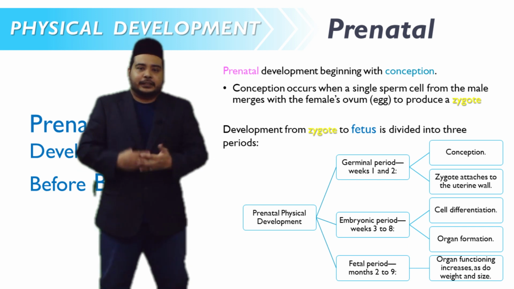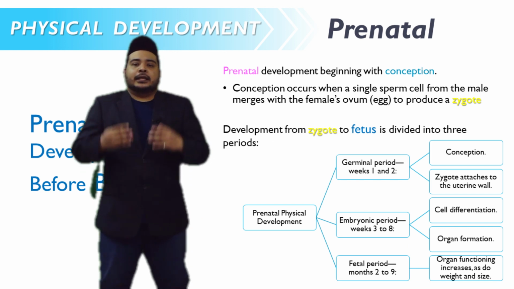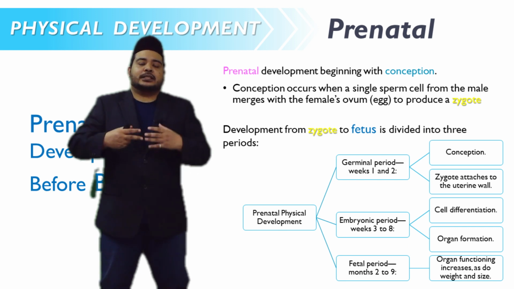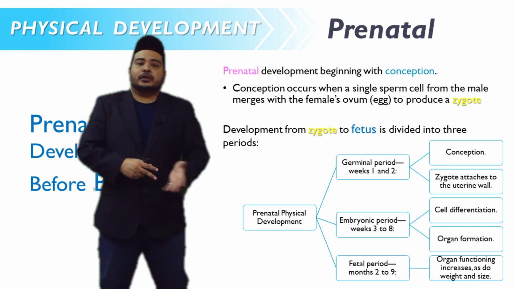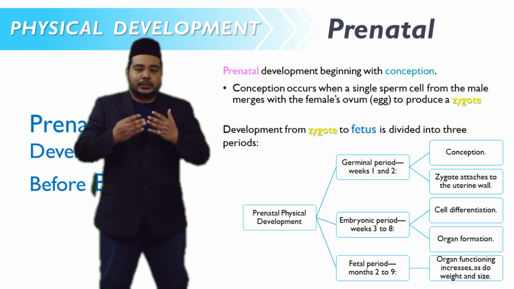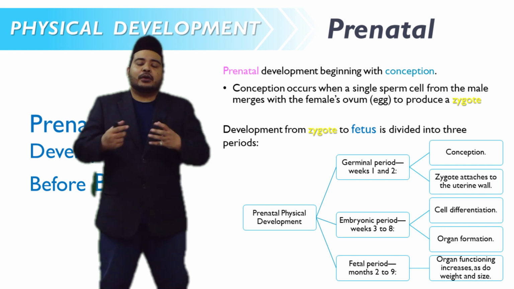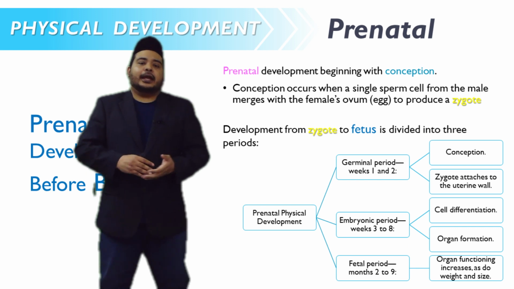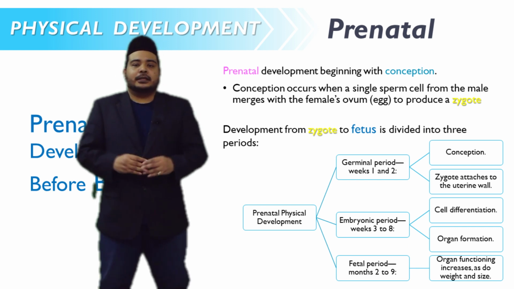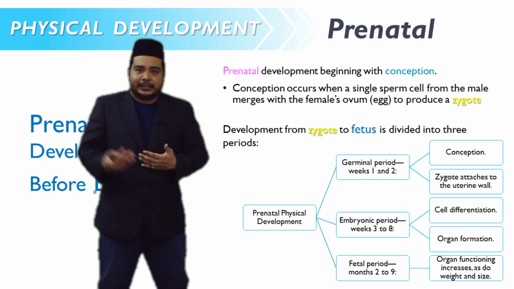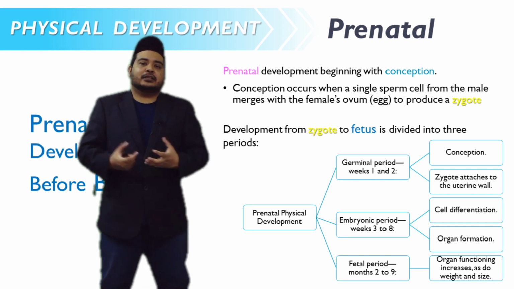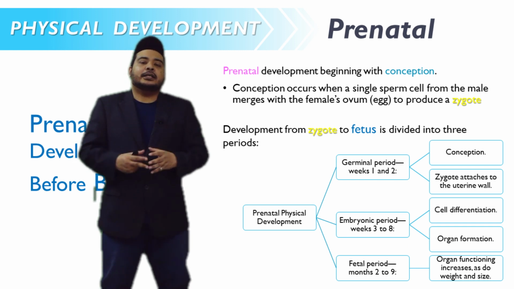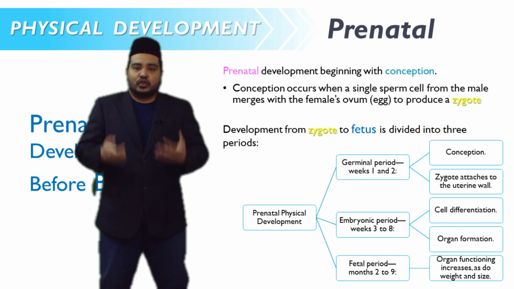Then after that, during 3 to 8 weeks, cell differentiation starts to happen, where cells will start to emerge into different organs. And we can start to see the different organs showing in the embryo. And after it reaches the fetal period, organ functioning increases. We can see that the heart starts to function, whereby the weight as well as the size of the organs also start to be noticeable.